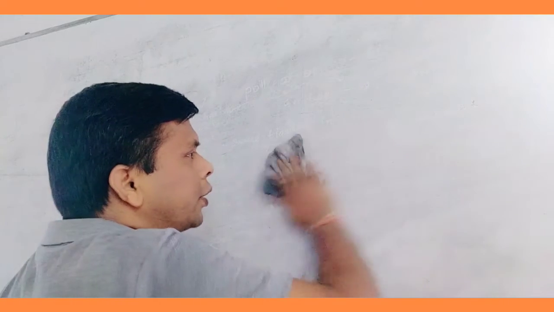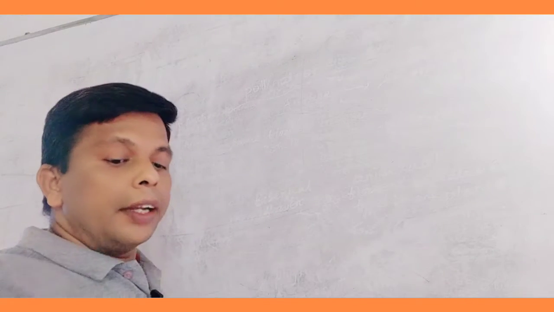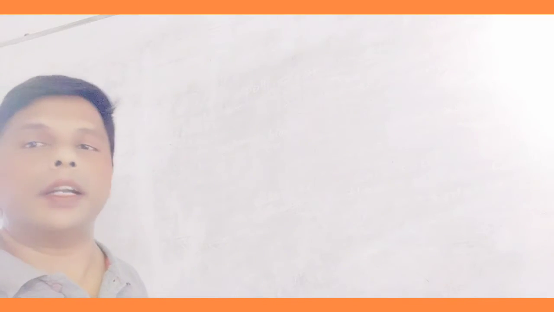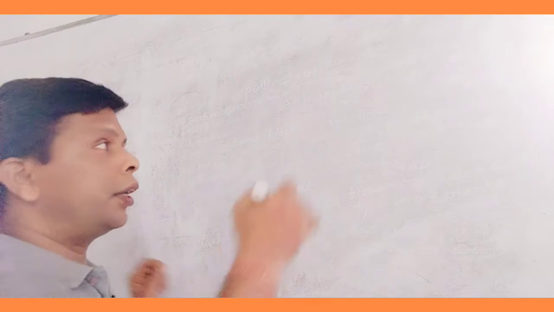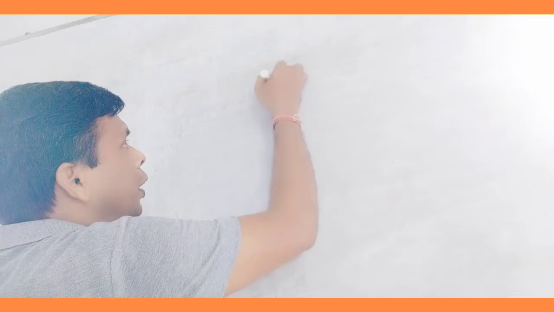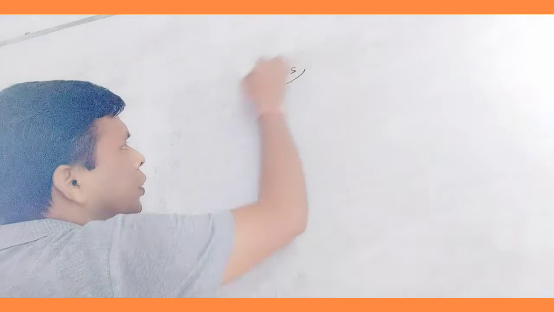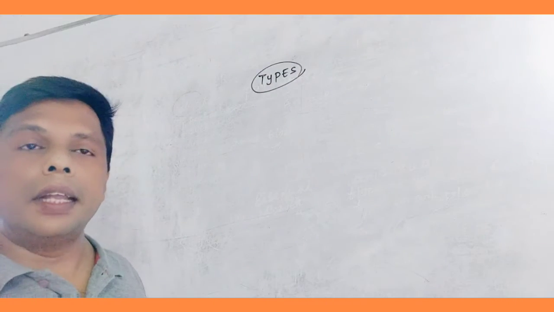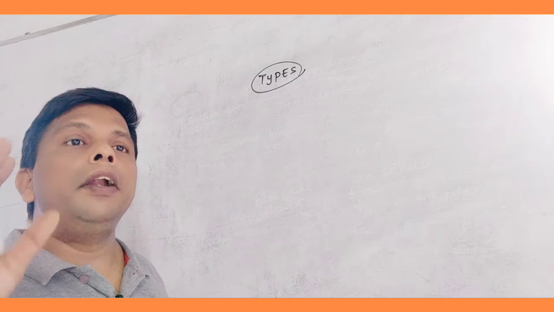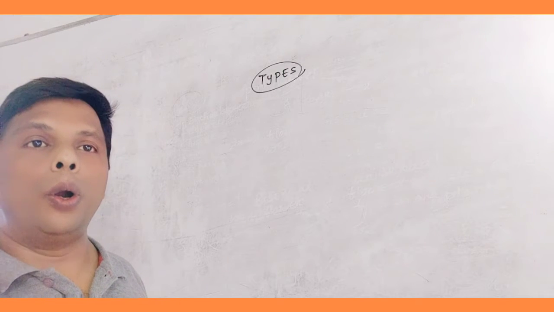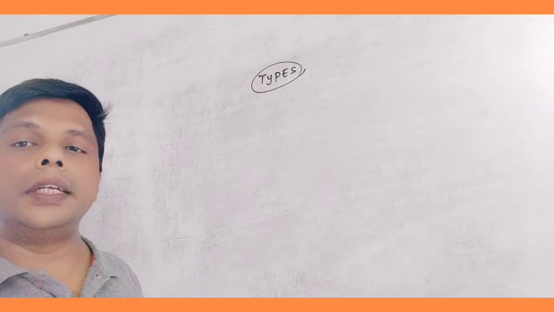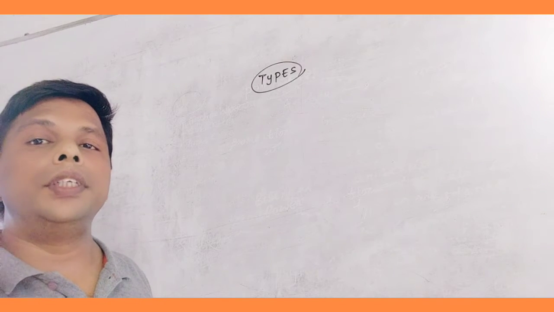Pollination is basically divided into three different categories. What are the different categories of pollination? If we go through the types of pollination, it is seen that three different types of pollination are there: autogamy, geitonogamy, xenogamy.